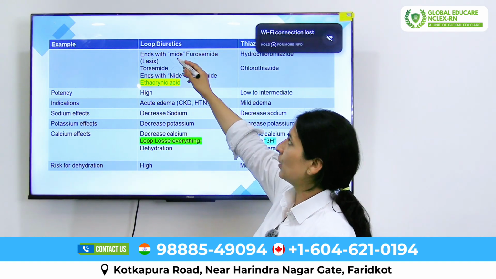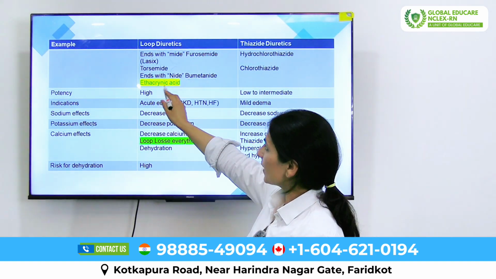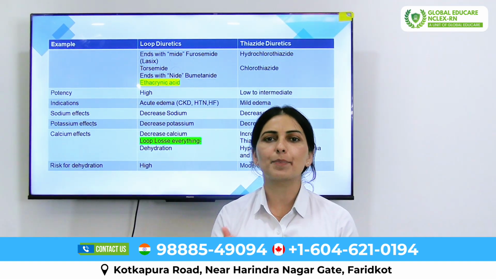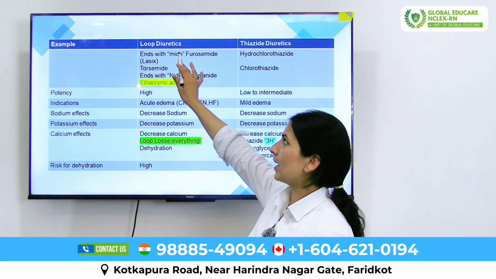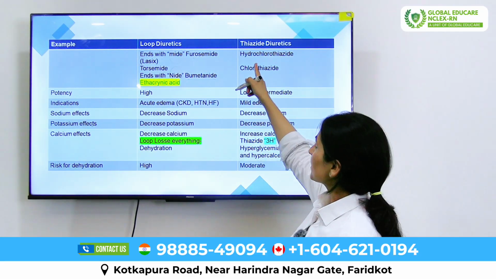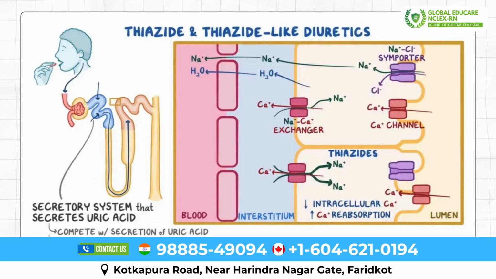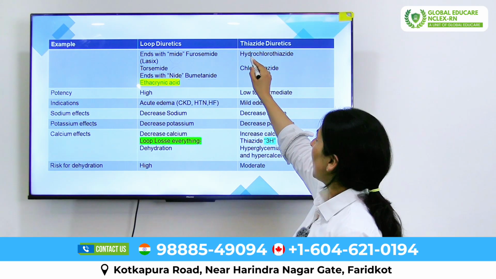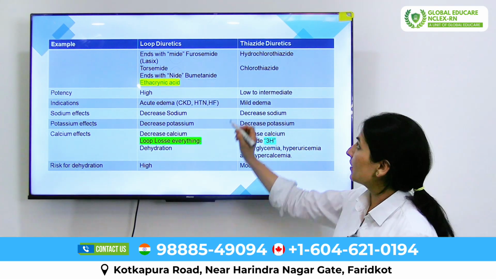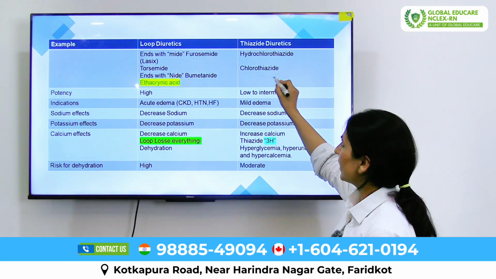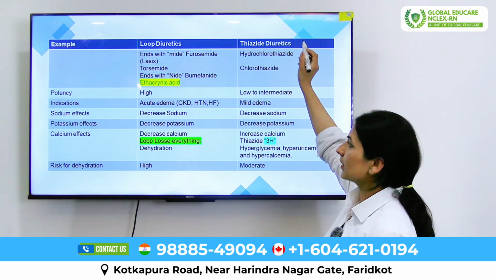Ethacrynic acid is the exceptional drug that also comes under loop diuretics. Next, the thiazide diuretics: the names of the drugs end with thiazide, for example, hydrochlorothiazide and chlorothiazide.